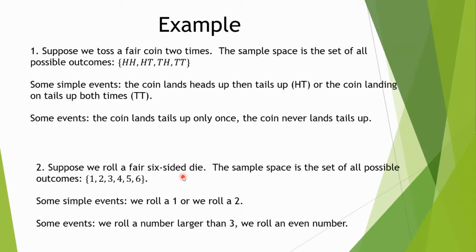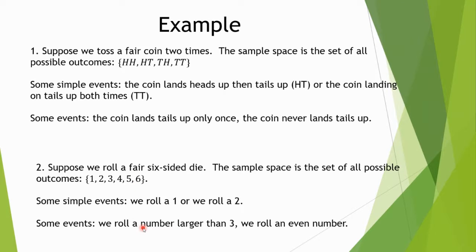Suppose we're rolling a fair six-sided die, okay? Like in a board game or something. Well, maybe not in a board game, but still. The sample space, again, which is all possible outcomes, would be this. Each side of the die is labeled with a number. And then a simple event would be, like I said before, rolling a 1. That would be a simple event. Rolling a 2 would be a simple event. An event that's not simple would be rolling an even number. That can be done by rolling either a 2, a 4, or a 6.